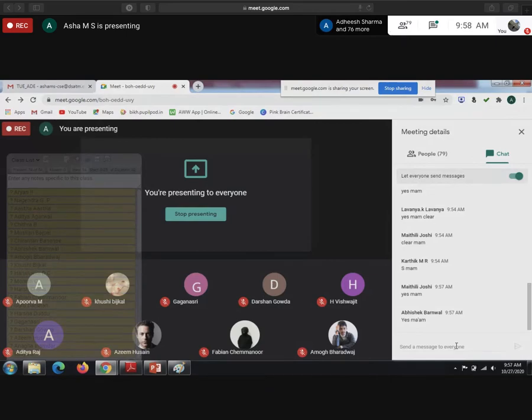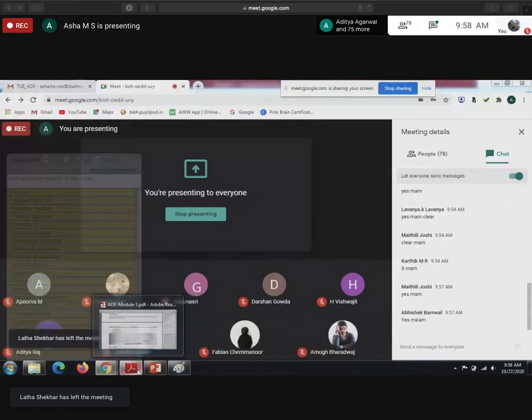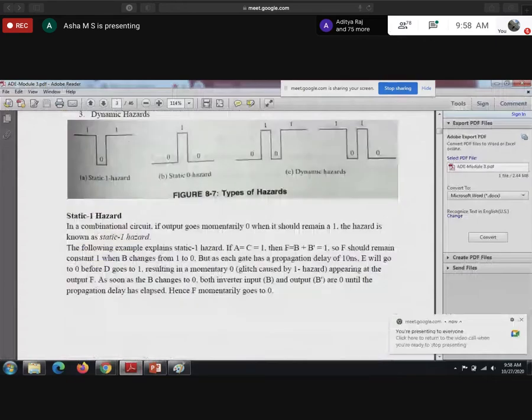So then we will say that the particular circuit has a dynamic hazard. Hope you guys are clear with this. Then we'll continue.